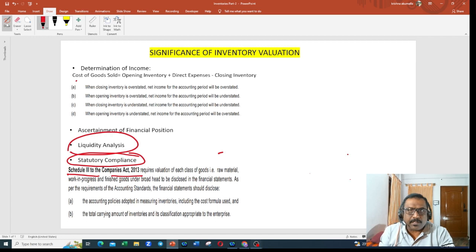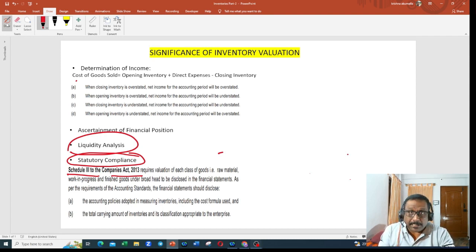What are those accounting policies? How do we do the valuation? We have different methods of valuation agreed as per accounting standard. We are going to discuss all those things in our coming videos. There are some methods we need to follow, like LIFO method or FIFO method or weighted average method. There are defined accounting policies to be followed to do the valuation that I am going to explain in coming videos.